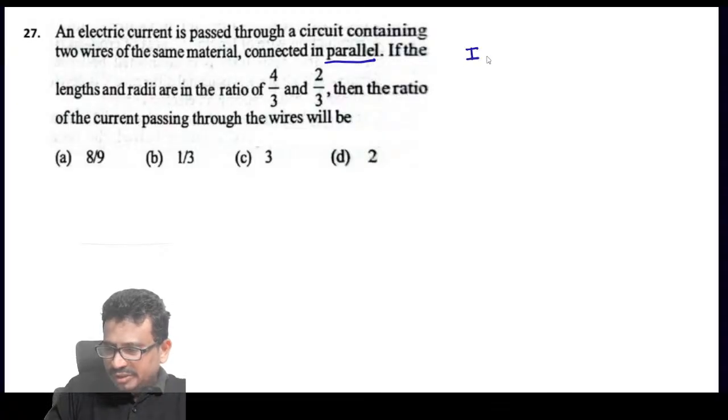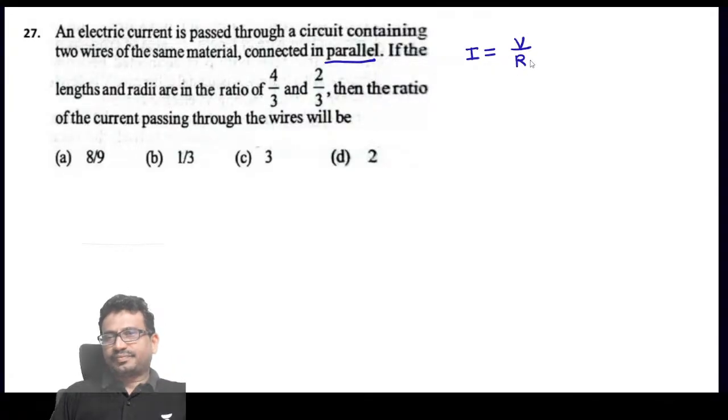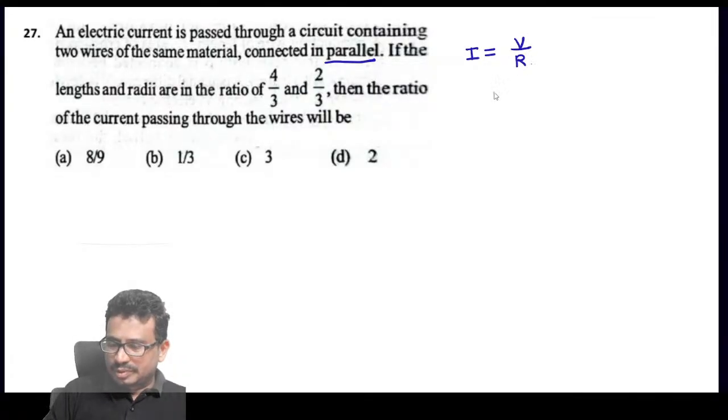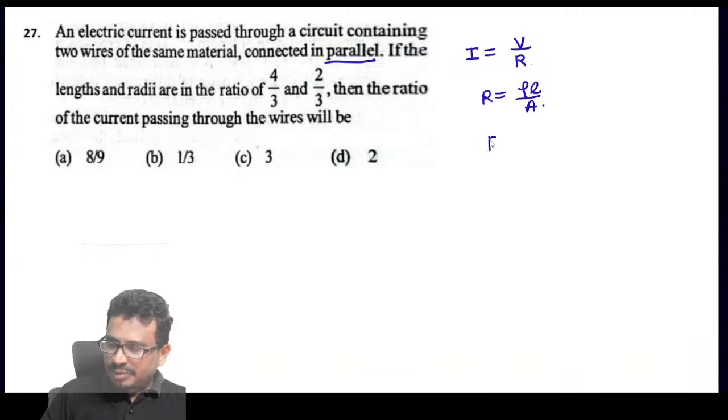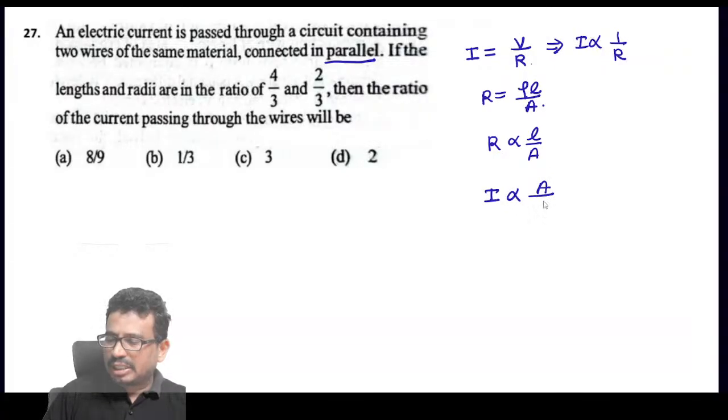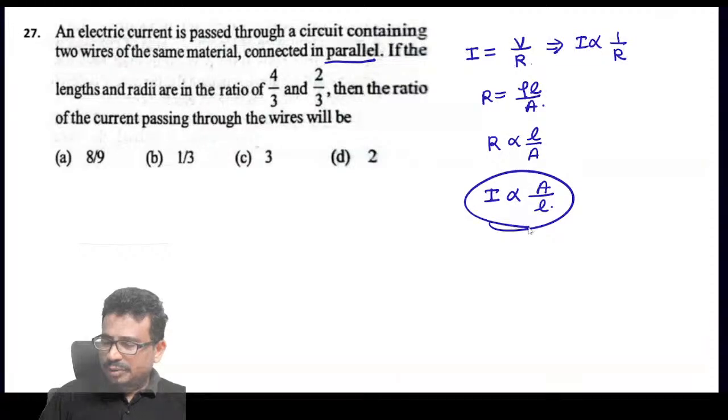They asked to find the current, so I is equal to V by R, and R is equal to rho L by A. Same material means rho is constant, so R is proportional to L by A, and I is proportional to A by L.